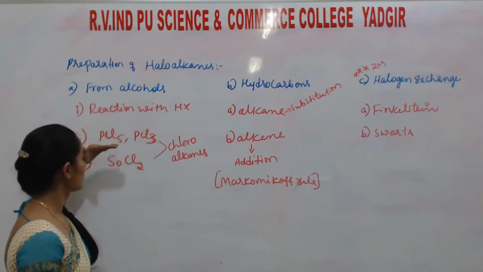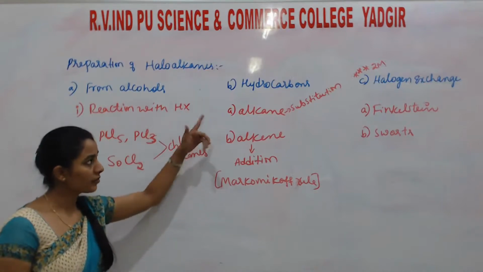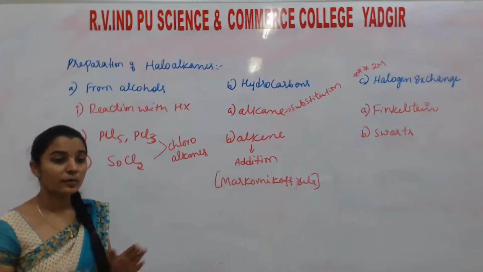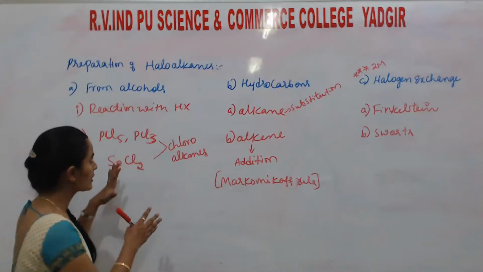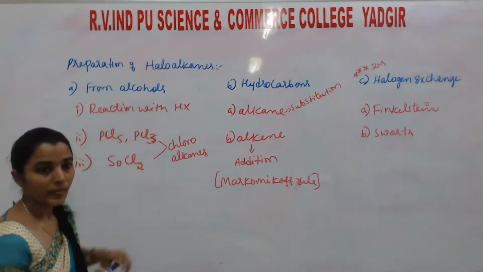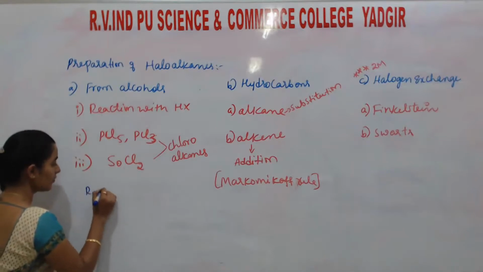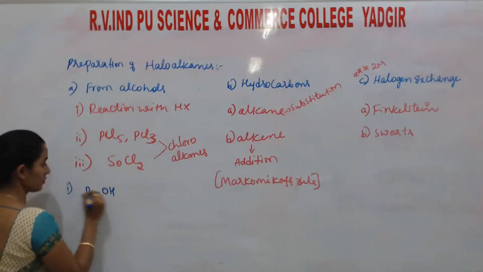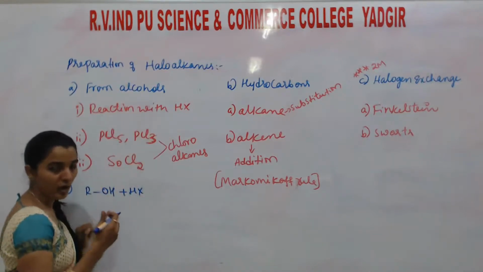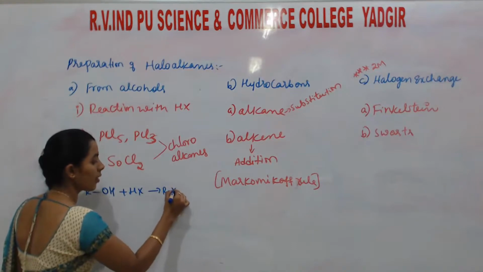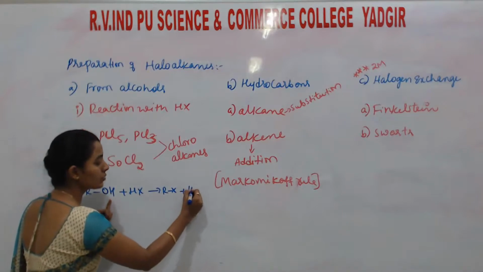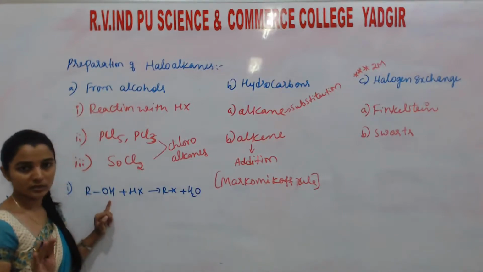Reaction with HX, PCl5, SOCl2, alkane and alkene from hydrocarbons, and the Finkelstein and Swarts reactions in the halogen exchange method. These are the preparation methods. Okay, if you know these things, students, alcohols means what? Which type of compounds? Yes, alcohols means it consists of the OH group. First one, if it reacts with HX, what do we want? Haloalkane we want. Haloalkane means RX compound. If ROH and HX react together, the remaining is H2O. This is the way to write the reaction.